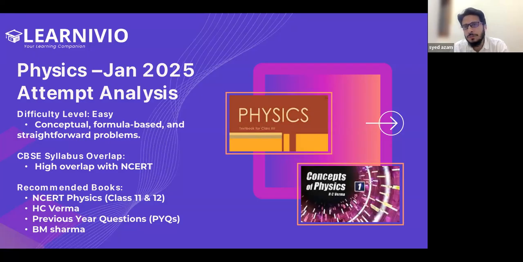HC Verma is biological. Or you can focus on the PYQ. The PYQ you have. Now, if you focus on the last 10 years, you have plenty of questions. Almost all types of questions have been discussed. You have really good chances to crack this.